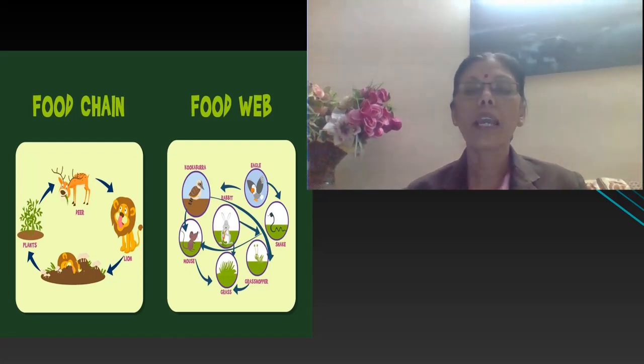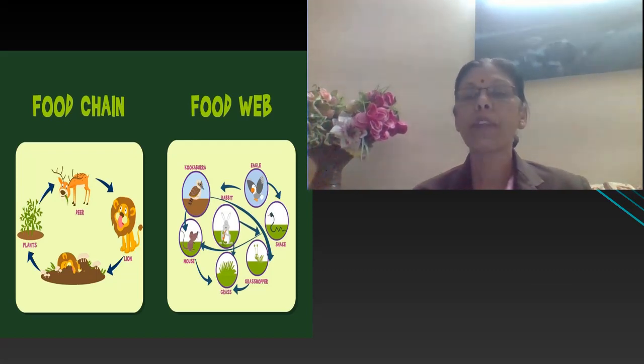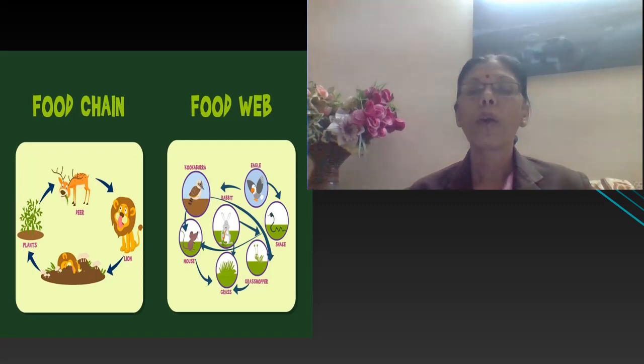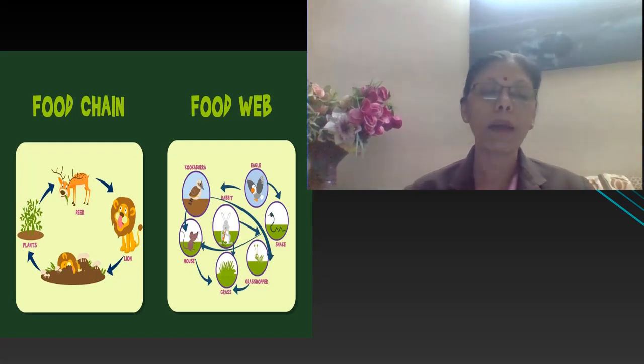Students, as you can see in the diagram, on one side a food chain is there and on the other side a food web is there. We have learned that a food chain is the sequence where one is eaten by another in order to maintain survival and balance in the ecosystem. Food webs are interconnections of a number of food chains. Grass is eaten by rabbit and rabbit is eaten by eagle. Another food chain we can consider: grass is eaten by grasshopper and grasshopper is eaten by bird. Then a third food chain: grass is eaten by mouse and mouse is eaten by bird.